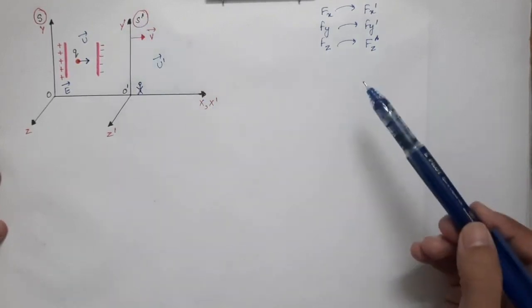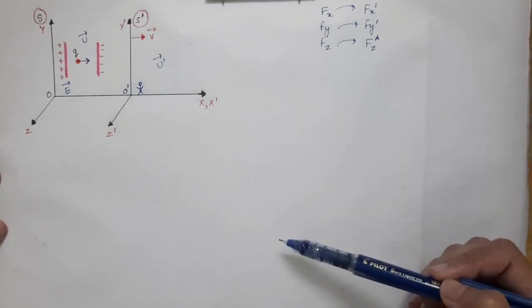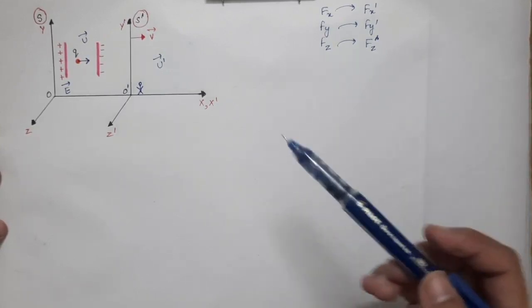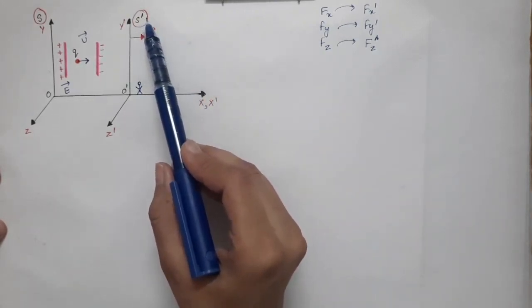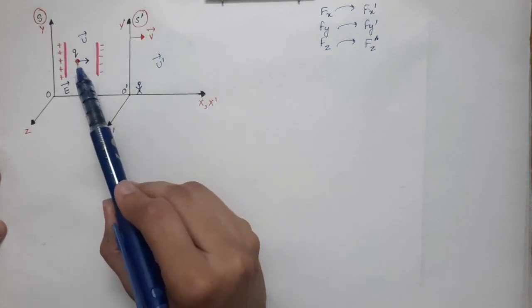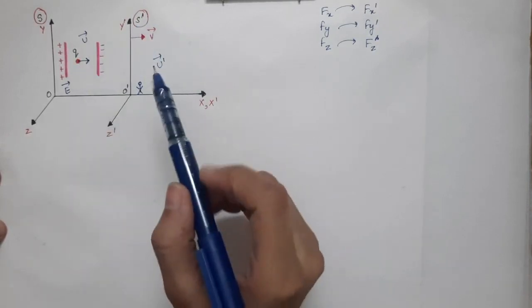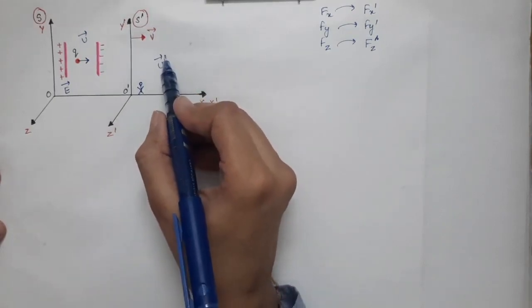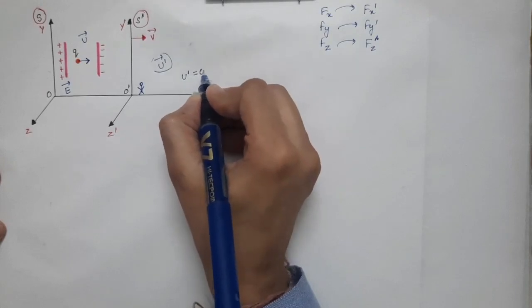And at the end of this derivation, we will suppose that this S prime frame is the particle's frame. This S prime frame is nothing but the particle's frame, which means u prime will be put equal to 0.